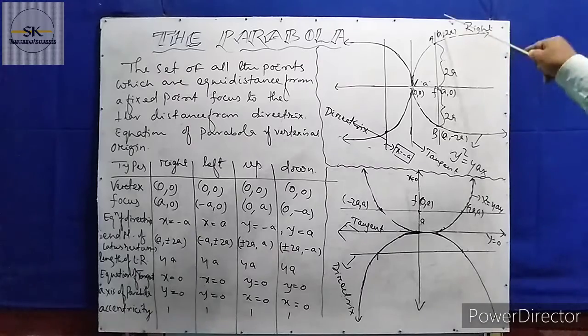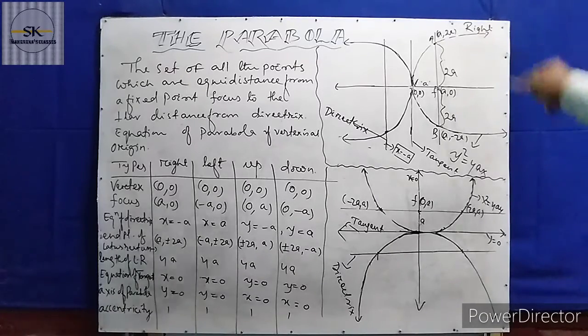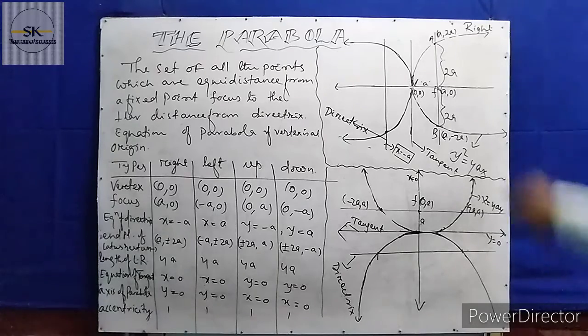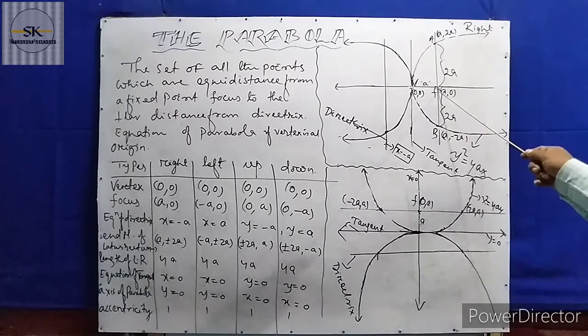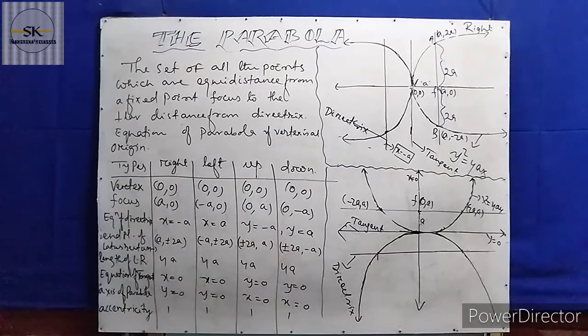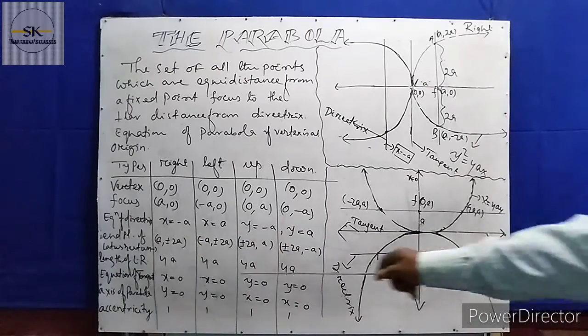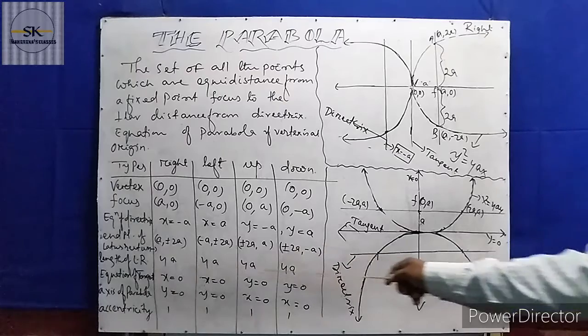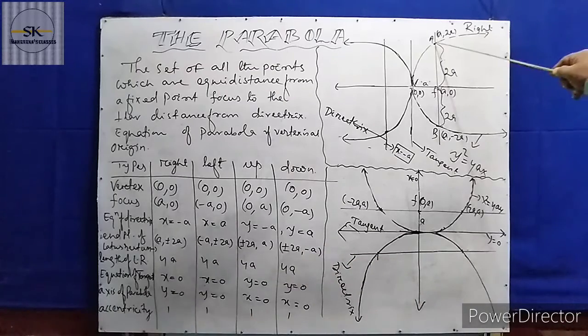A line is drawn through the focus parallel to the tangent. Here is the tangent, and a line drawn parallel to the tangent and passing through the focus is known as the latus rectum. Here you get the latus rectum, LR, whose length is always 4a. So this side is 2a and this side is 2a.